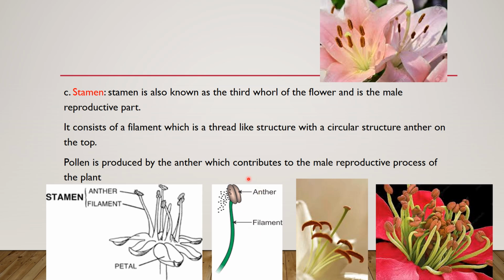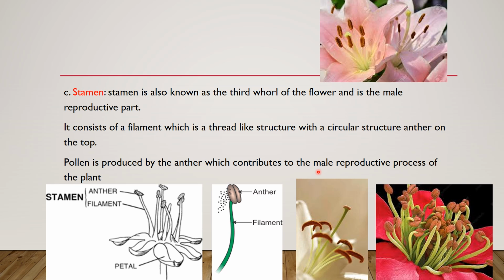As you see here below the anther, there are some pores. These small black dots are called pollens. The pollen is produced by the anther, which contributes to the male reproductive process of the plant.